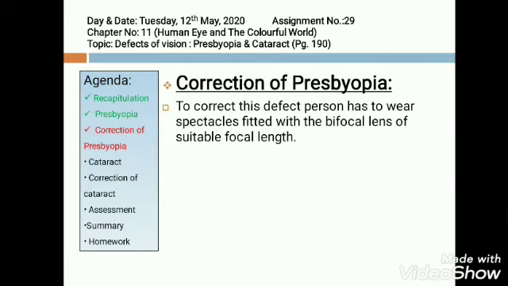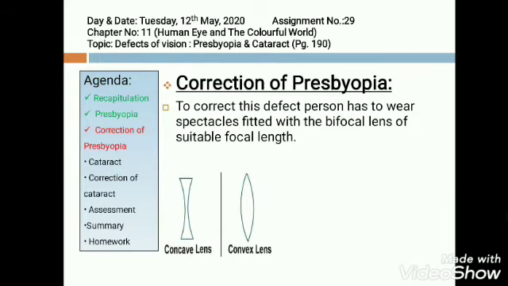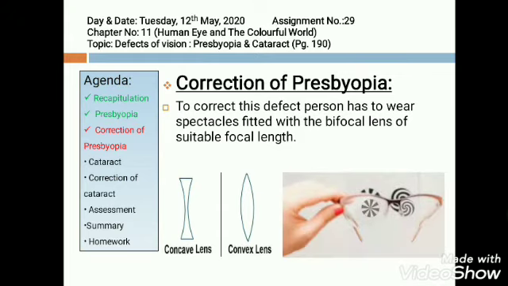To correct the defect, the person should wear spectacles fitted with bifocal lens of suitable focal length. Now how can two lenses be in one spectacle? The upper part of the spectacle lens, which is used to see far away things, which lens will it be? Yes, concave lens, and for nearby, convex lens. So we should be using both convex lens and concave lens in our spectacles, and the spectacles will look something like this.